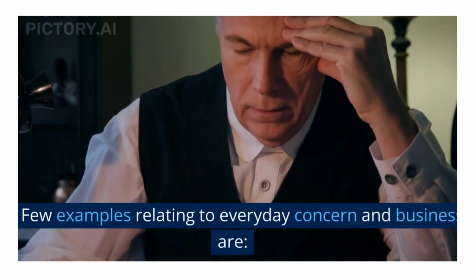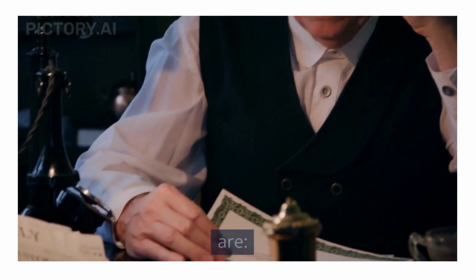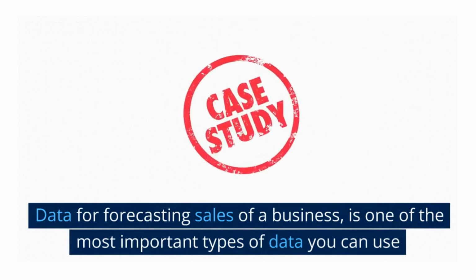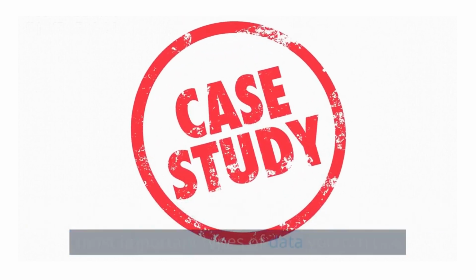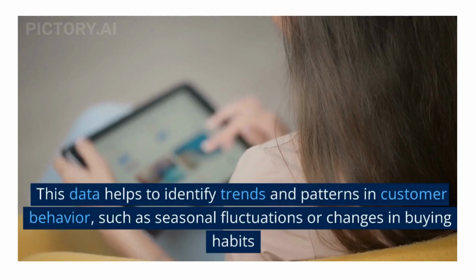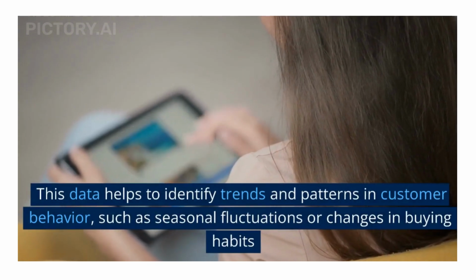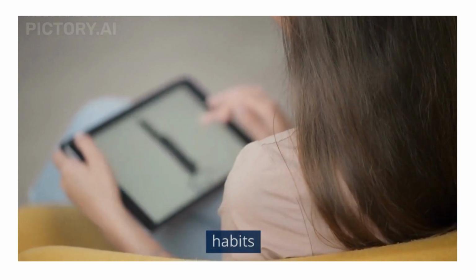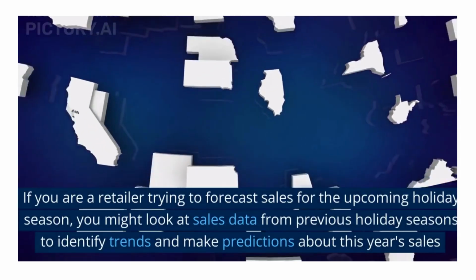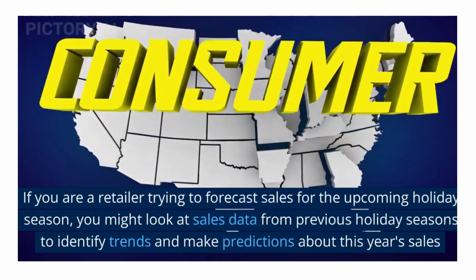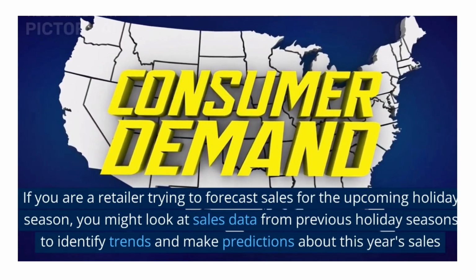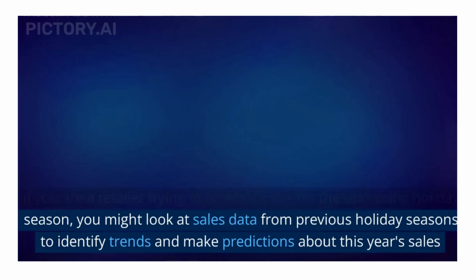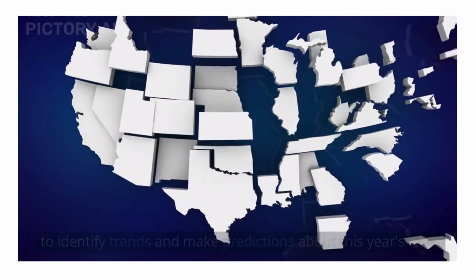A few examples relating to everyday concerns and business are: data for forecasting sales of a business is one of the most important types of data you can use. This data helps to identify trends and patterns in customer behavior, such as seasonal fluctuations or changes in buying habits. If you are a retailer trying to forecast sales for the upcoming holiday season, you might look at sales data from previous holiday seasons to identify trends and make predictions about this year's sales.